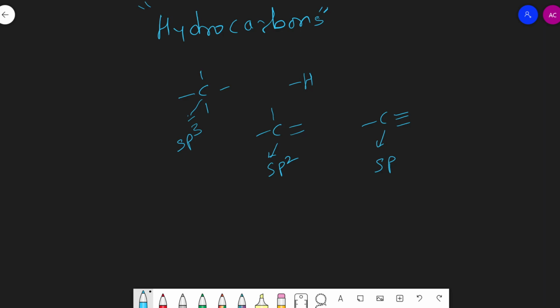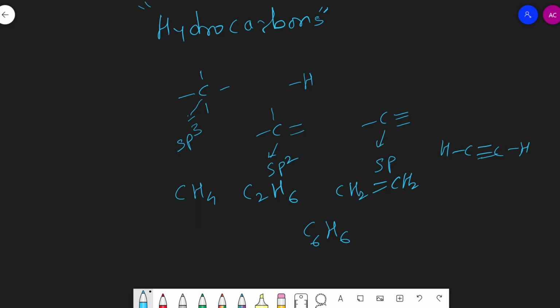Hydrocarbons, as known to us, are compounds containing only carbon and hydrogen. Examples are methane, ethane, then ethylene, acetylene. All these are examples of hydrocarbons. Why? Because they contain only two elements, one is carbon and another is hydrogen. Benzene is also an example of a hydrocarbon. It also contains carbon and hydrogen.